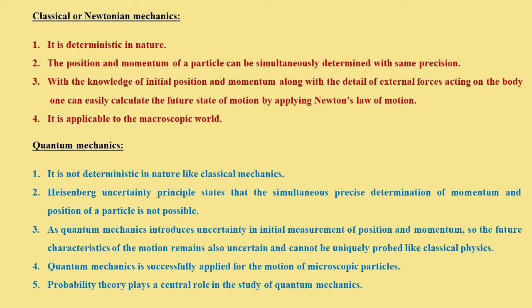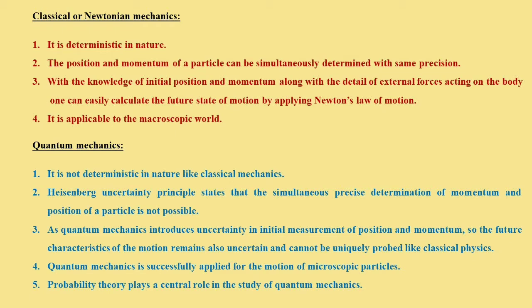But in the case of quantum mechanics, the approach is quite different, and it is not deterministic like classical mechanics. What it signifies, as you know from the Heisenberg uncertainty principle, is that simultaneous precise determination of momentum and position is not possible for a particle.